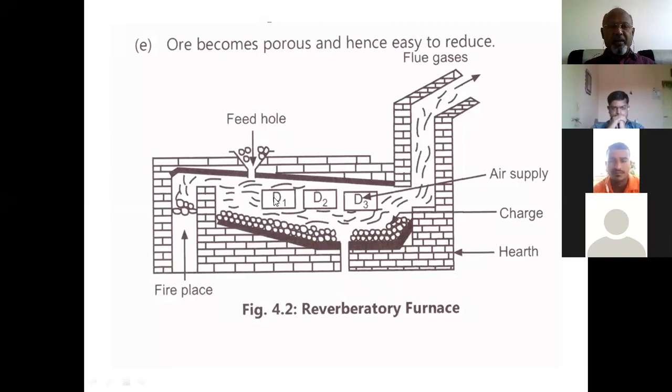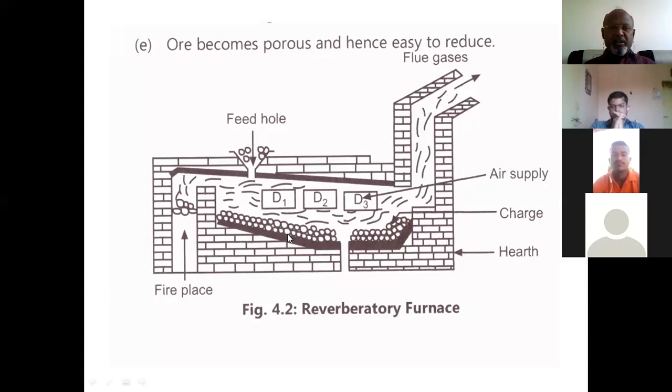If you see in this diagram, this is charging door D1, this is charging door D2, and this is charging door D3. The peculiarity of this reverberatory furnace is that the top portion, the dark portion here, is lined with a refractory material such as fire bricks. Another peculiarity of this process is that the ore does not come in direct contact with the heat, but it is admitted through the doors D1, D2, and D3, and it is kept at the bottom portion of this reverberatory furnace, which is shown here.